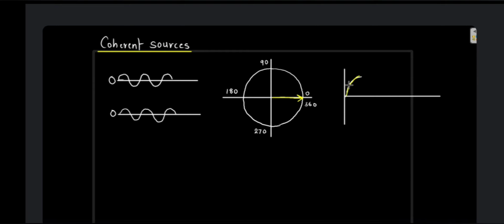So as and when this is going like this, along with this the arrow will go, so that each position will correspond to the position over here. Each position will correspond over here. Till then, this will become maximum. So at 90 degrees, it will become maximum. That means the curve will become maximum at 90 degrees, so your arrow will be right over here. Now this will start going down, so this one will also go down. So this is your pi by 2, that is 90 degrees.